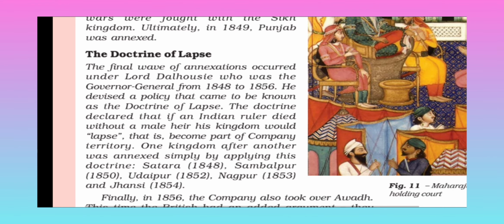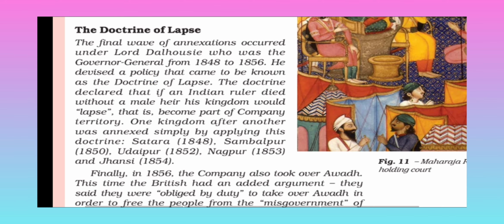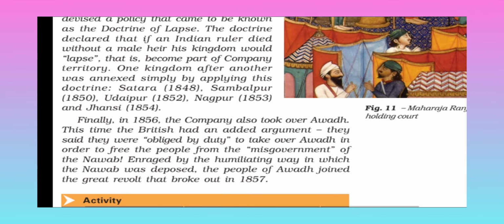Okay. Now, the next policy is the Doctrine of Lapse. The final wave of annexation occurred under Lord Dalhousie, who was Governor General from 1848 to 1856. He devised a policy that came to be known as the Doctrine of Lapse. The doctrine declared that if any Indian ruler died without a male heir, his kingdom would lapse, that is, become part of the Company territory. One kingdom after another was annexed simply by applying this Doctrine of Lapse.